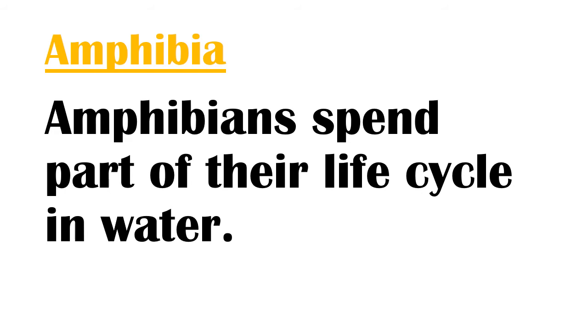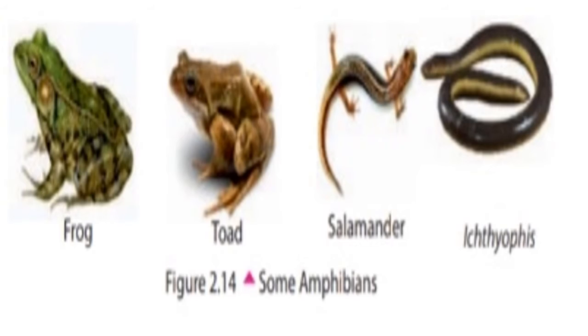Our next group is amphibia. Amphibians spend part of their life cycle in water. Let's see examples: frog, toad, salamander, ichthyopus. Features of amphibians. First one,